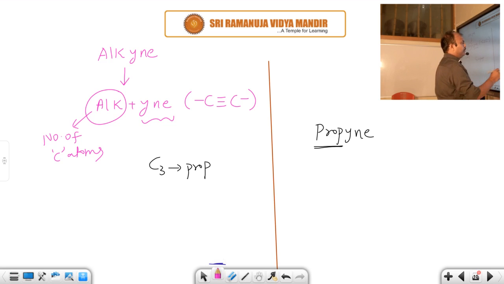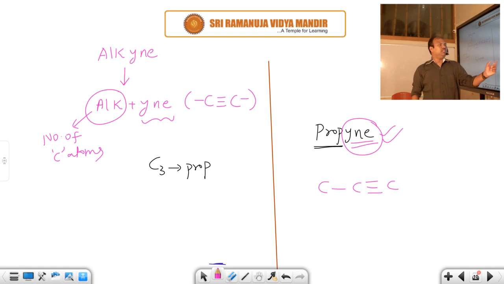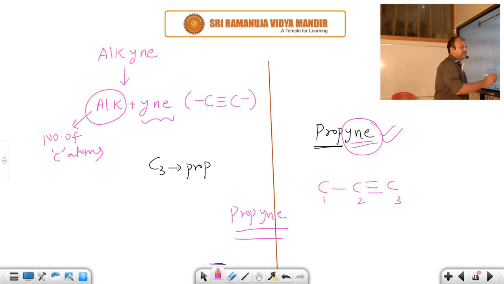So here 3 carbons are needed, 1, 2, 3. But here ine will be there. Ine means at least one triple bond is present in the chain, between 2 carbon atoms. So 3 carbons, prop, triple bond, ine: propyne. This is correct.